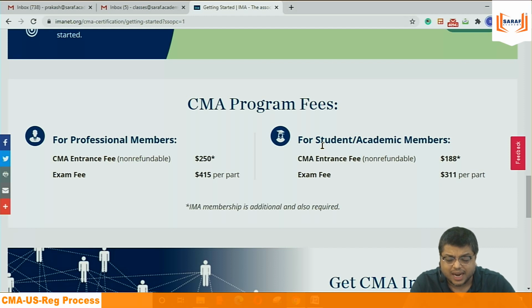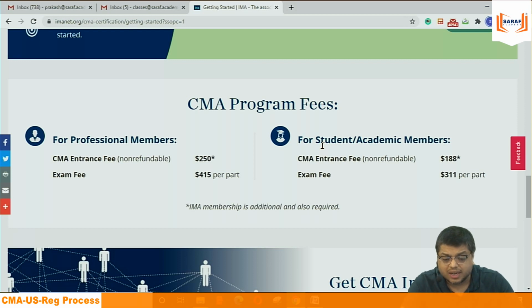For student and academician, the exam fees is $311 per paper, so for students it is $622. Say, for understanding purposes, 830 and 620. That means there is approximately a difference of $200.